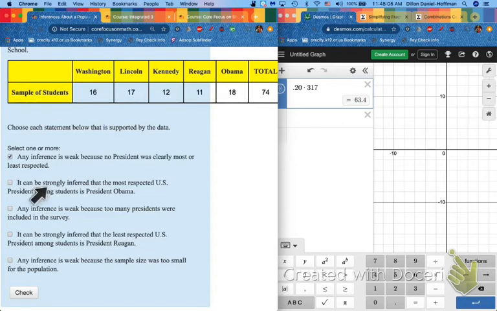All right, what else? Strongly infer no. Any inference this week because too few presidents were included. It didn't say that they just included these presidents. It just said those are the ones that were most. And sample size we checked. So it's just that one.